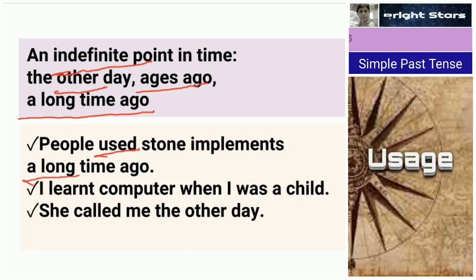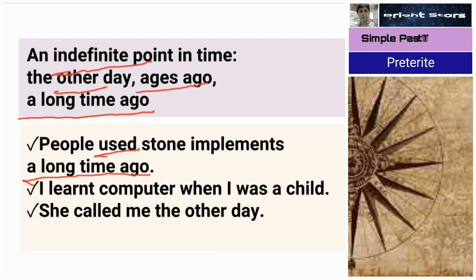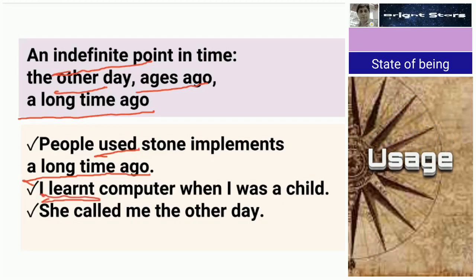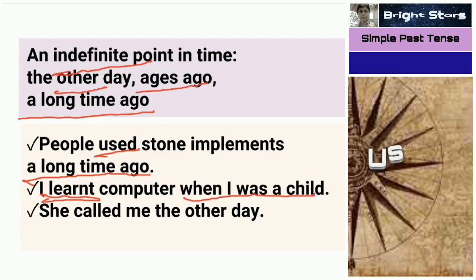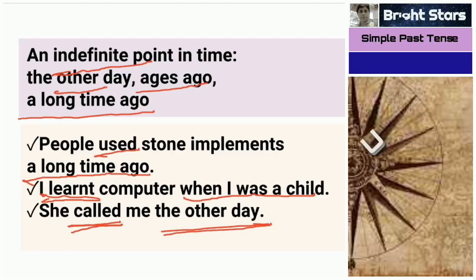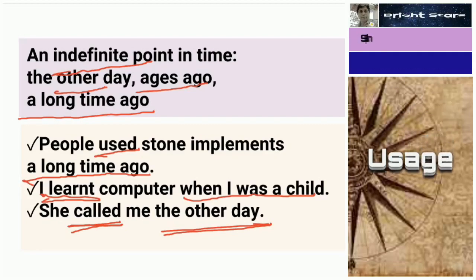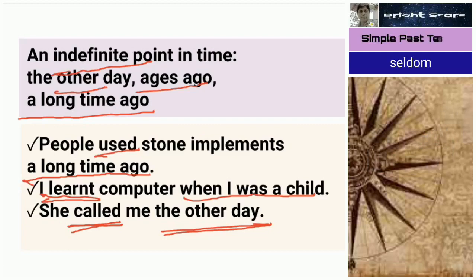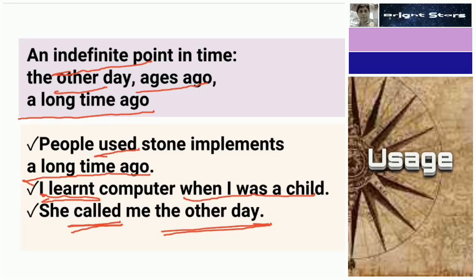A long time ago, indefinite point is there. Next one, for learn, simple past tense, learnt. When I was a child. Next, called, simple past tense, the other day, indefinite point of time. Long ago there was a king. A king went to the forest. Like that we use simple past tense for an indefinite point of time also.